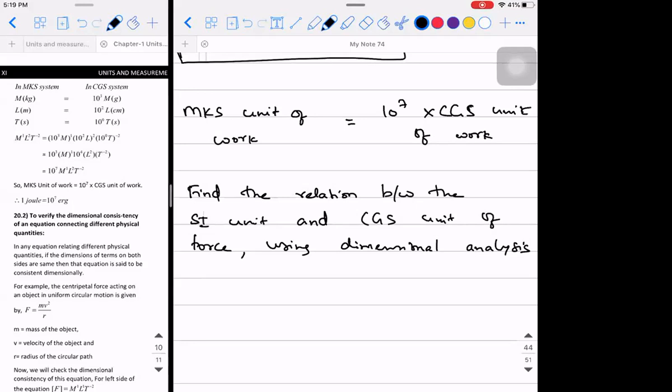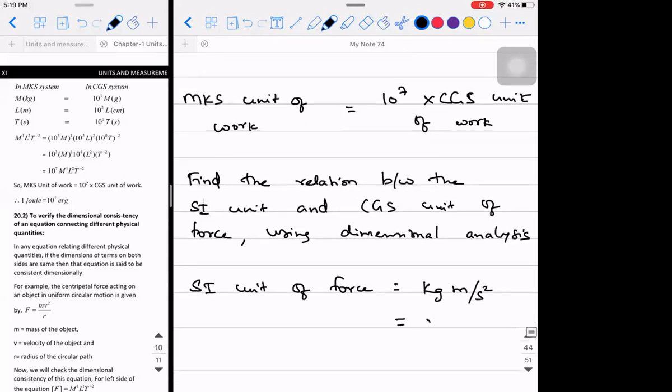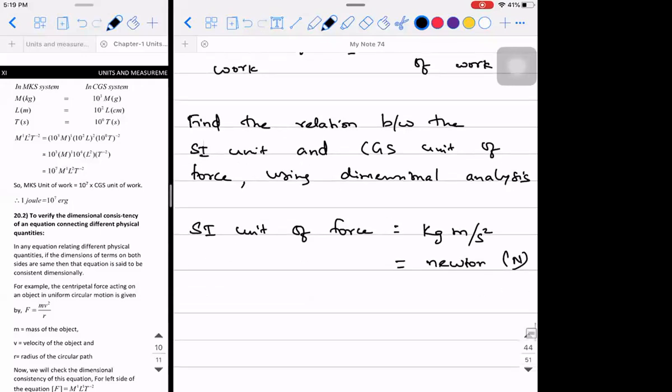What is the SI unit of force? Kilogram meters per second square. I'm giving you the dependency of physical quantities also. Kilogram meter per second square, which is newton, capital N.